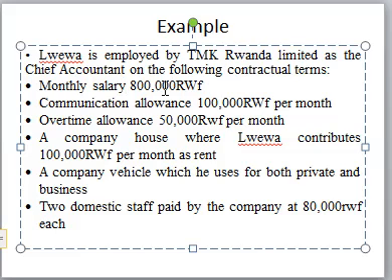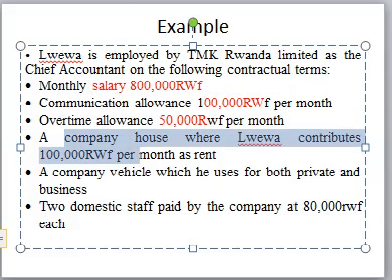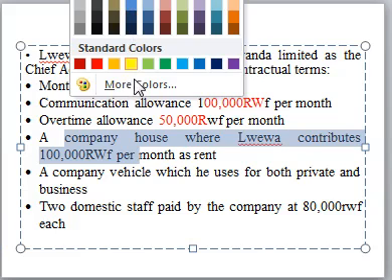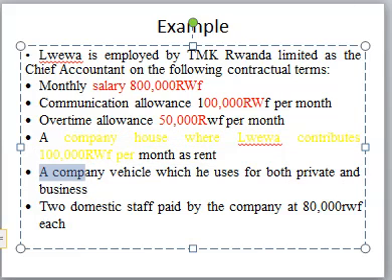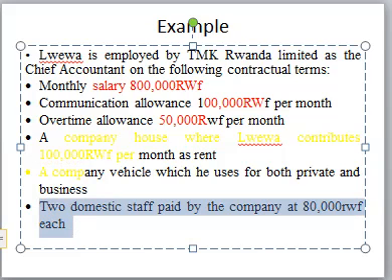So if you look at this is our cash. I will put in red. This is also cash. Put in red. If you look at this one, is a cash benefit. I will put in red. A company house. This is a benefit in kind. We said the benefit in kind we put in yellow. Company car, it's also benefit in kind. We put in yellow. Domestic employees, that is benefit in kind. We put in yellow.